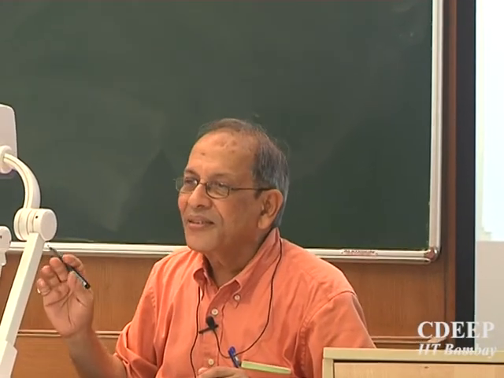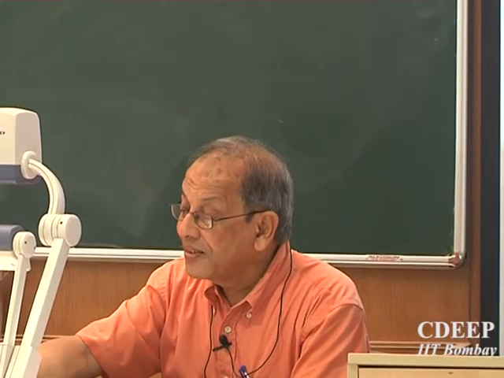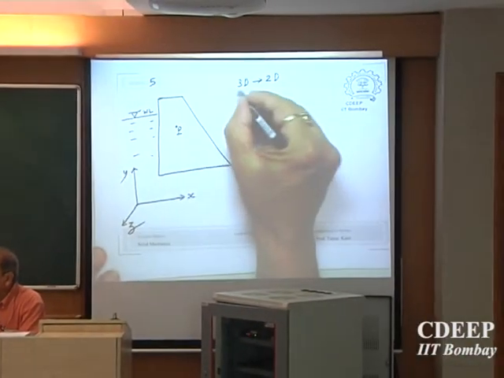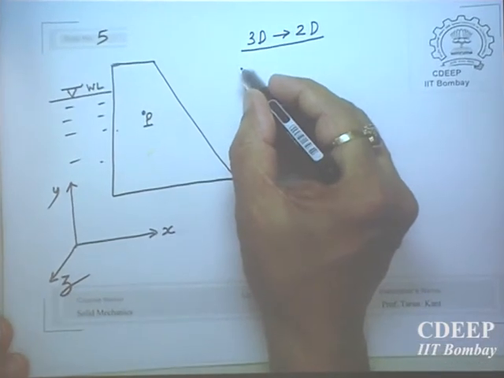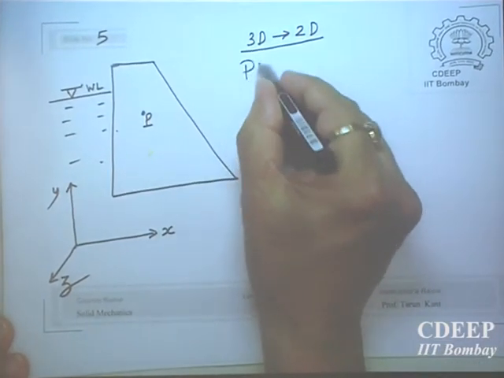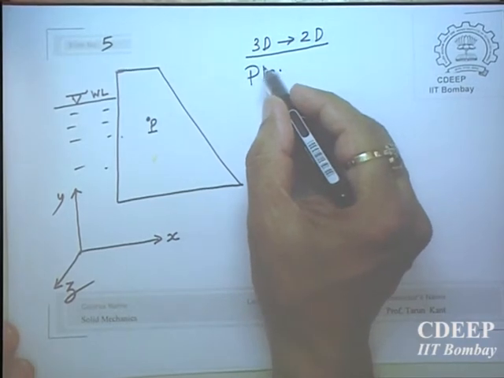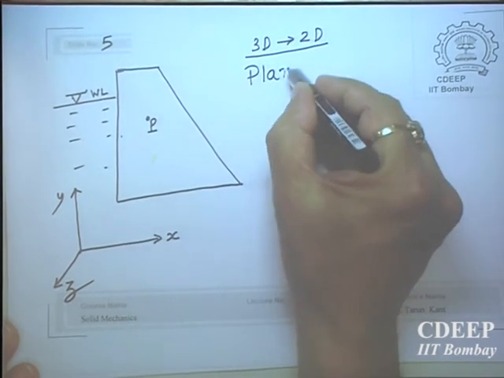In that case, again we can reduce the 3-dimensional problem. 3D problem can be reduced to 2 dimension, and such a state of stress is called, instead of calling plane stress, we call it plane strain.